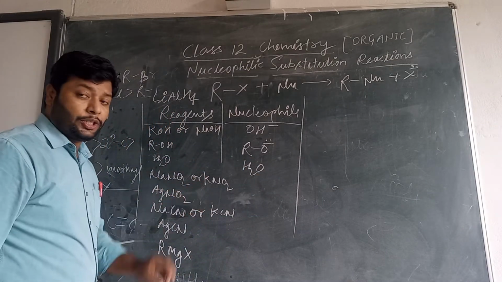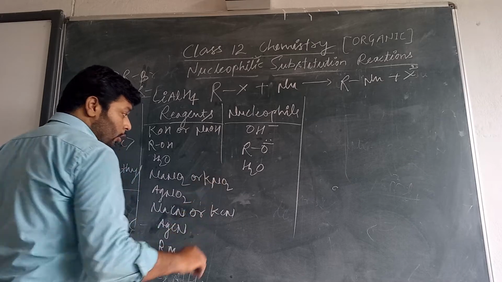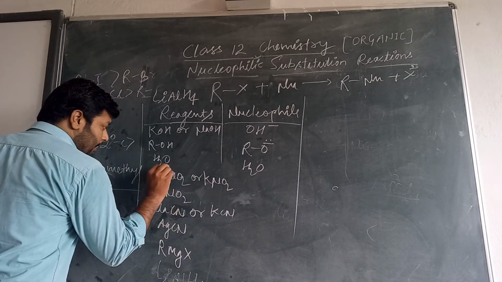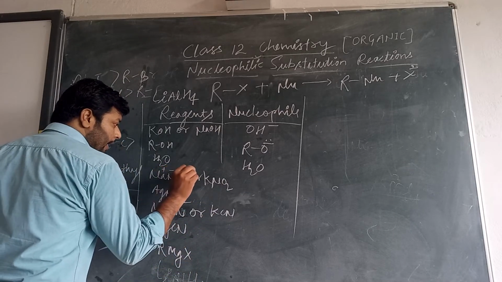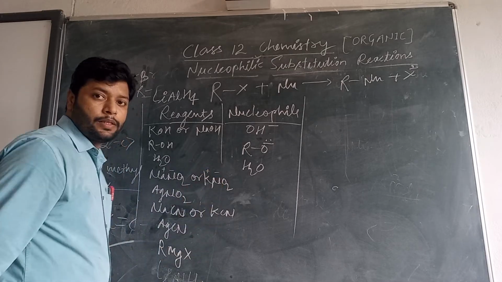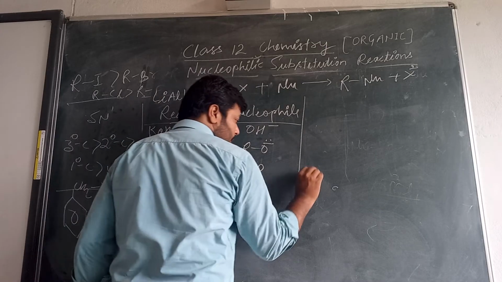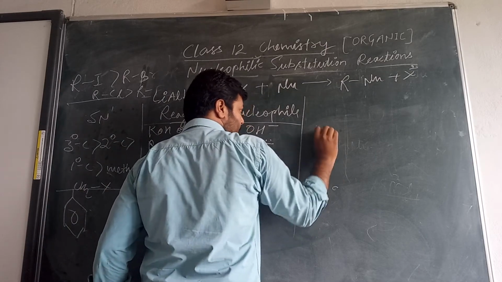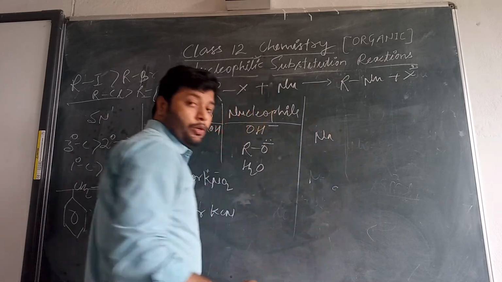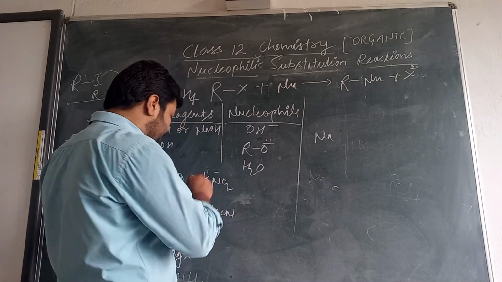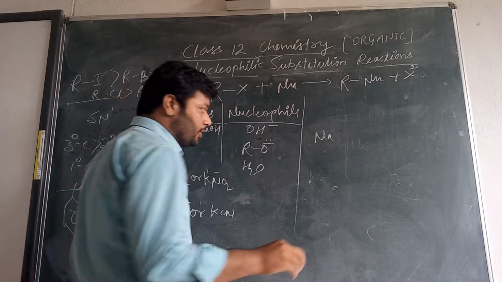Sodium and potassium nitrite. Look at the possibility here. Actually, there is an ionic bond. So look at the possibility. Once again, very important. Look at the structure, the NO2 structure.